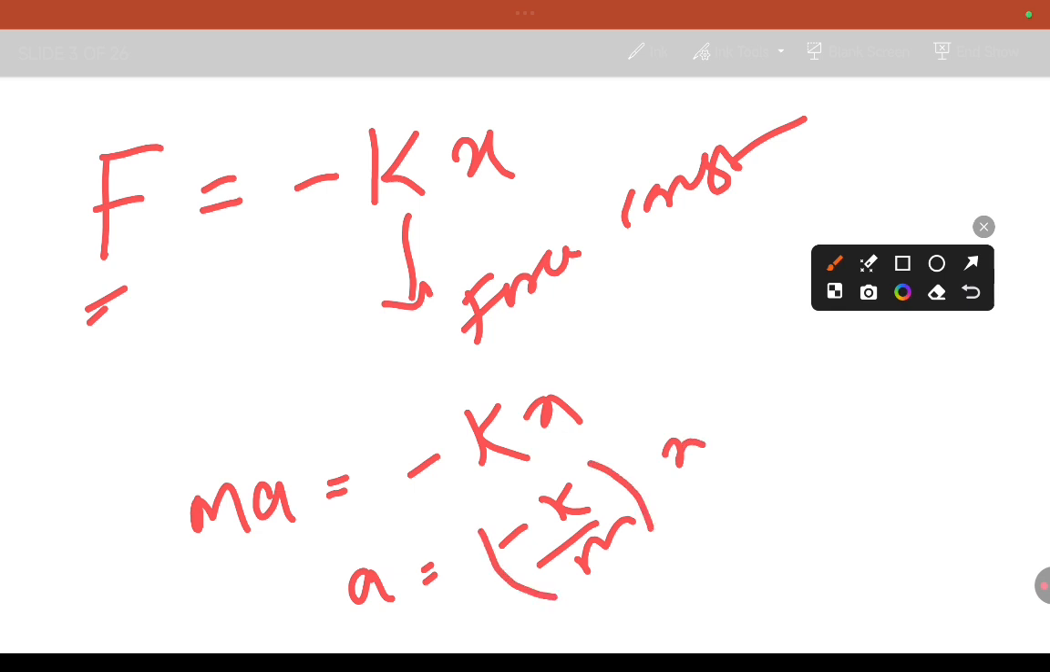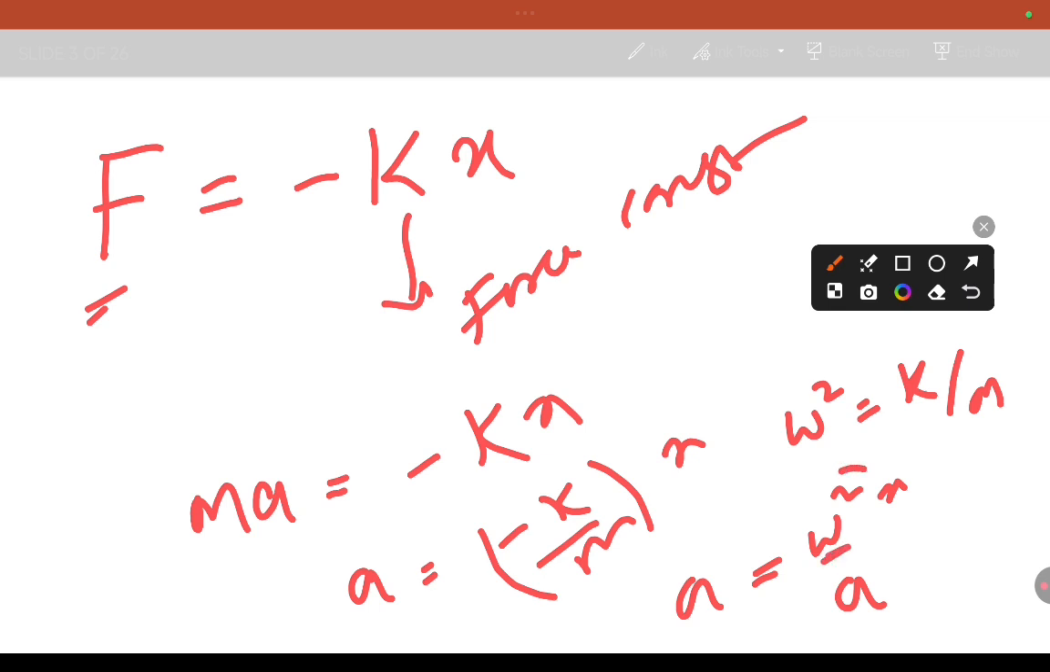As you know very well, k by m equals omega square. Am I right? Omega square equal to k by m. So we will consider here k by m, a equal to omega square x. If you consider this constant, then a is proportional to x. You can say that acceleration is proportional to displacement.